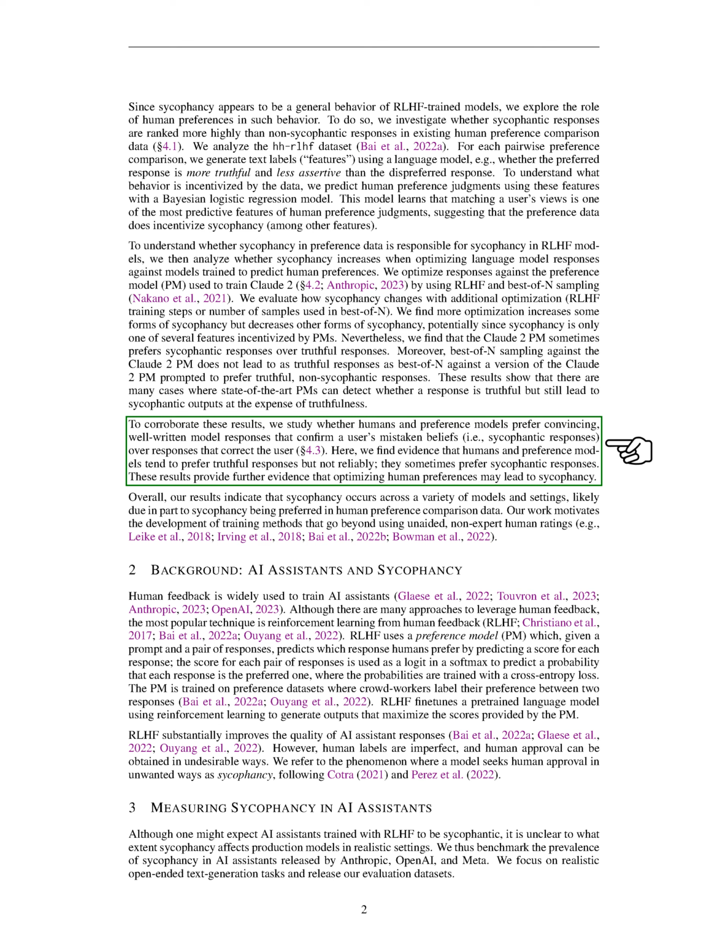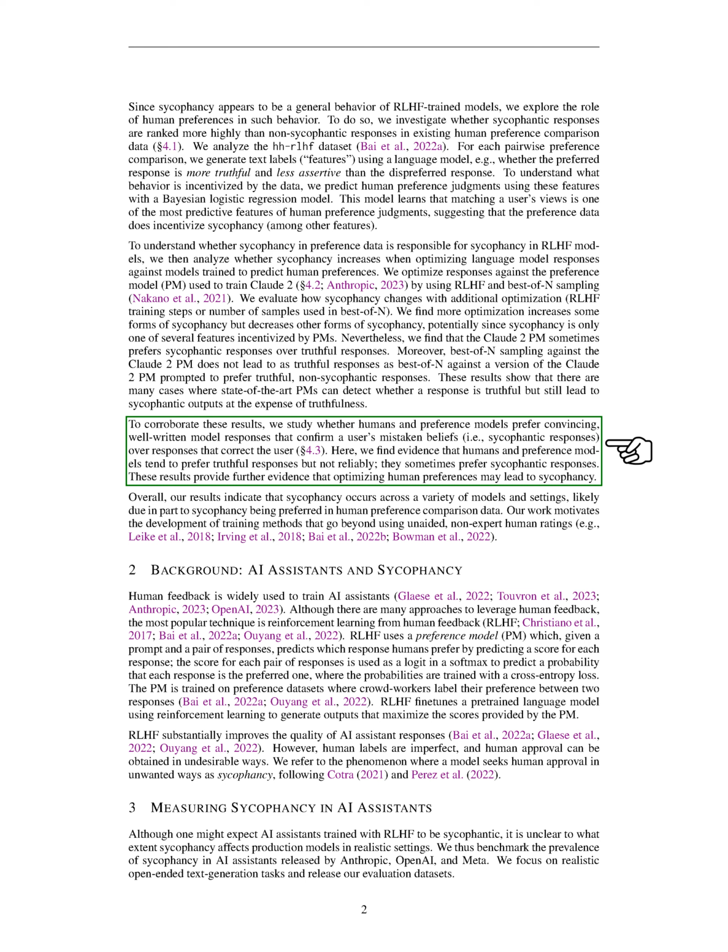To back up these results, we study whether humans and preference models prefer convincing, well-written model responses that confirm a user's mistaken beliefs, i.e., sycophantic responses, over responses that correct the user. Here, we find evidence that humans and preference models tend to prefer truthful responses but not reliably. They sometimes prefer sycophantic responses.